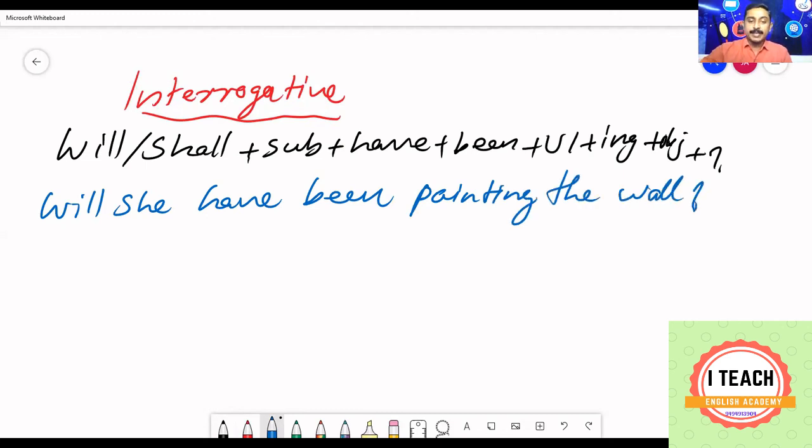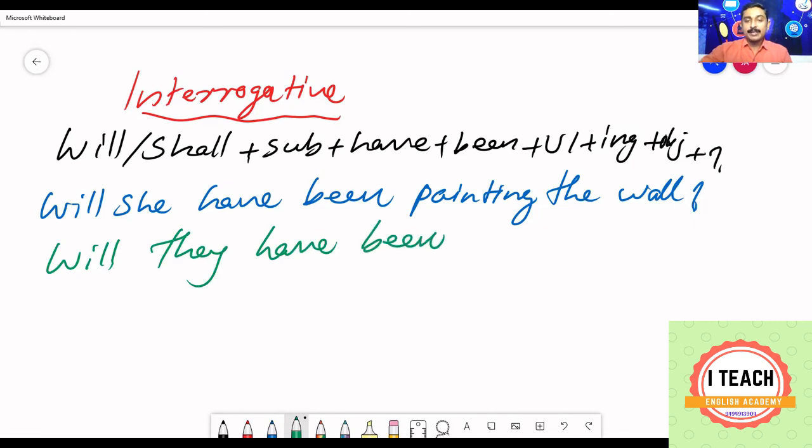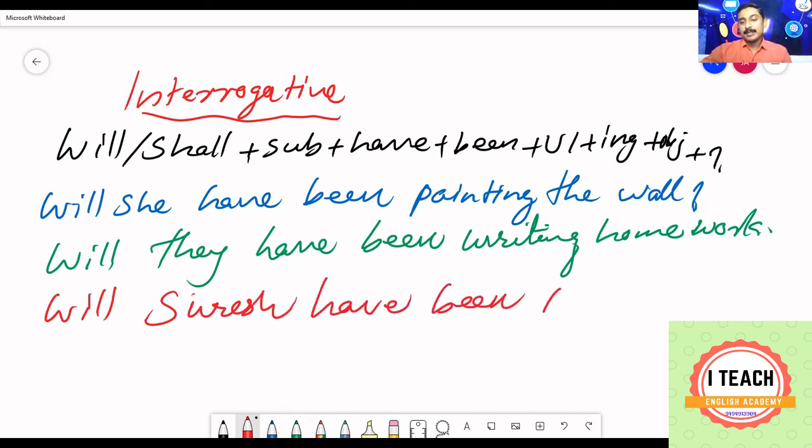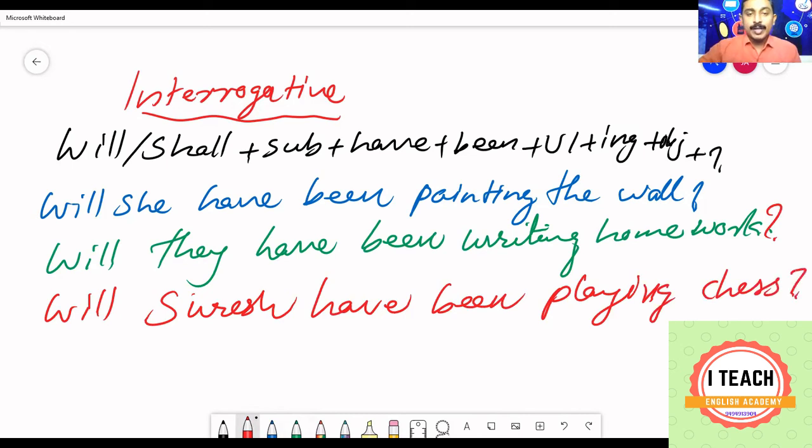Will she have been painting the wall? Or you can say, will they have been writing homework? Or you can say, will Suresh have been playing chess? So this is the interrogative of future perfect continuous tense.